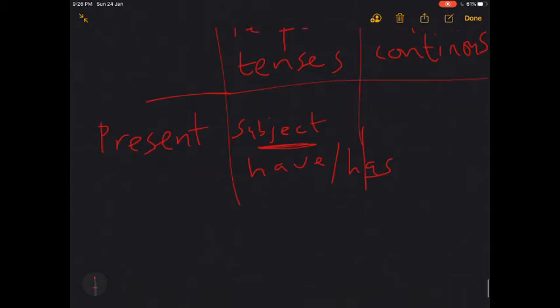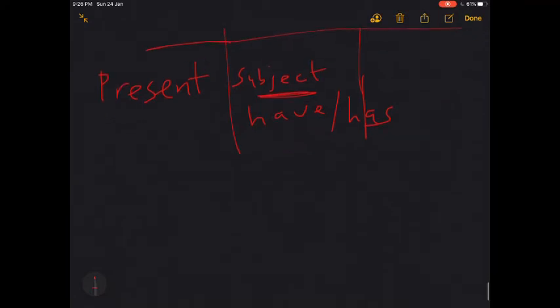Then the past participle form of the verb. So in an example, I could say, I have gone to school.